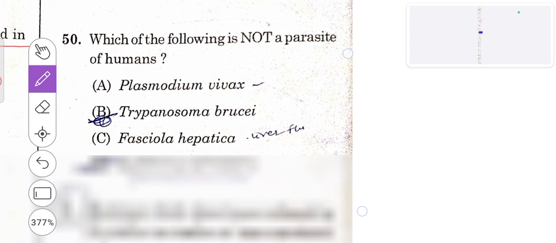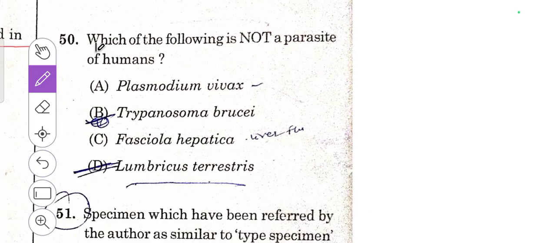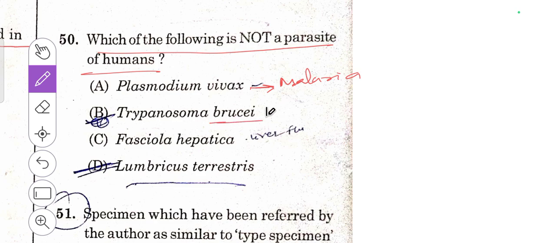Then, next one. Which of the following is not a parasite of human? Plasmodium is a parasite; it will cause a disease, that is malaria. Trypanosoma brucei will cause sleeping sickness.